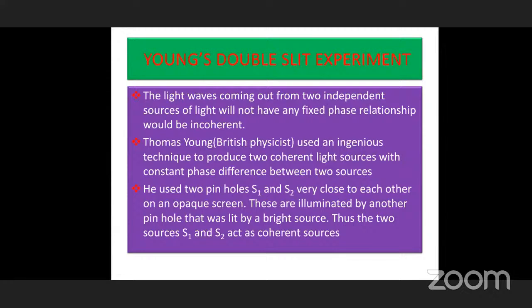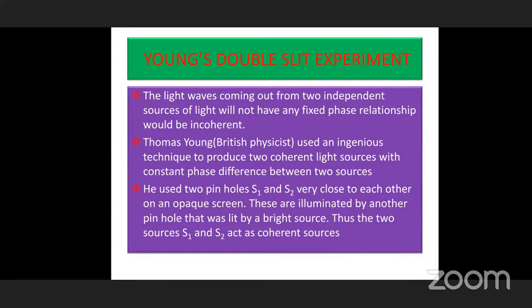The light waves coming out from two independent sources of light will not have any fixed relationship; they would be incoherent. We have already talked about what incoherent means. There is no phase relationship. Only if a fixed phase relationship is there are they called coherent.